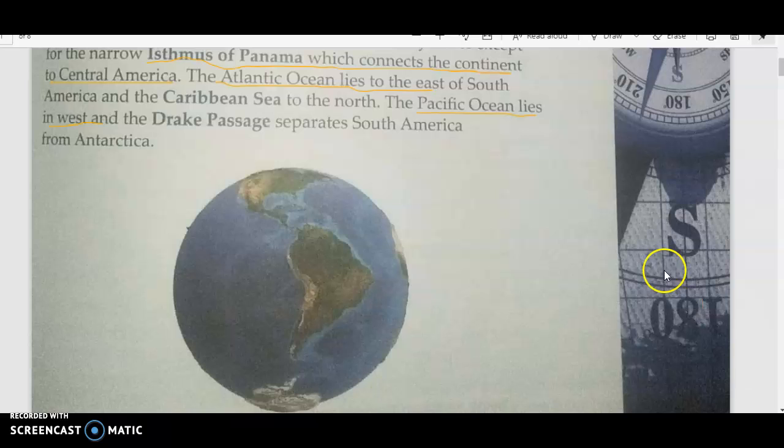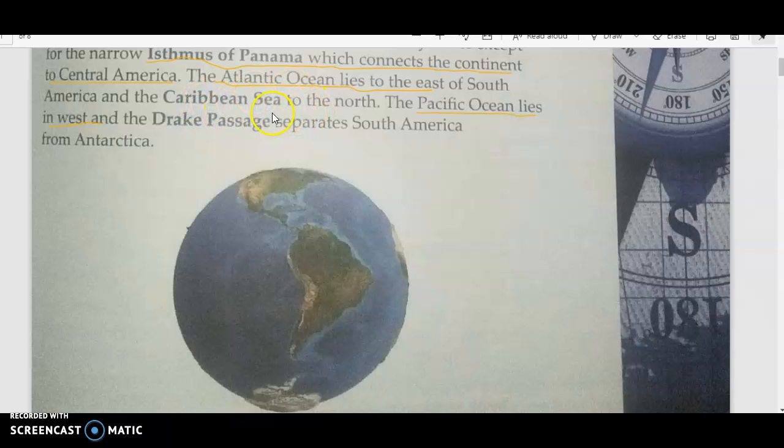Now further moving, when we studied North America, we remember the Isthmus of Panama, which connects North America to South America. So here it is written, which connects the continents to Central America. Now Central America was Mexico and the lower countries, Panama and other small nations, they were known as Central America. So that is why they have written that this Isthmus of Panama connects South America to Central America.